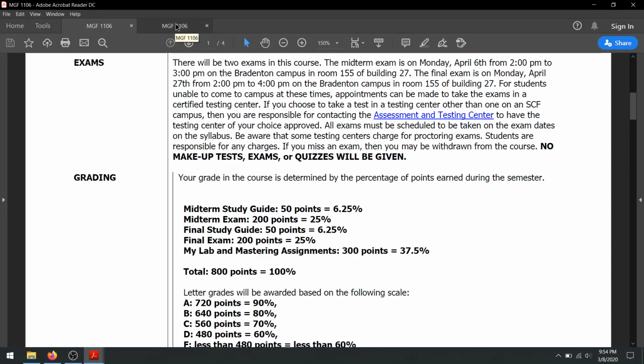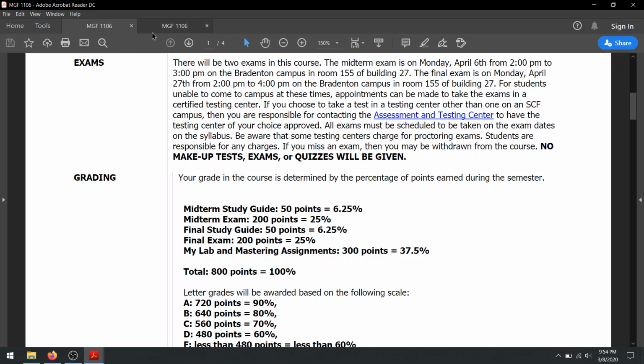If you're registered for the 23260 CRN, you'll just see the times change. Everything for you, orientation's at 4, midterms 4 to 5, final exams 4 to 6. So it breaks it up because the room that I have only seats about 30-something people, so I did have to split it up as far as the room goes. I had to split up the times. But you'll notice that if you jump between these two syllabi, that's the only thing that changes.